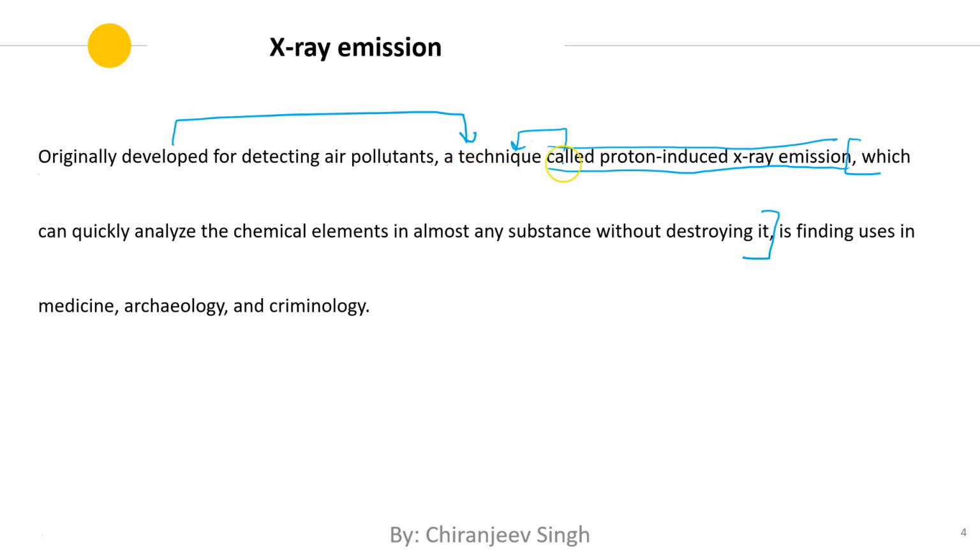Okay, so this technique is finding uses. So now we come across a verb. So again, we don't have a comma between subject and verb. These commas are sort of enclosing certain non-essential modifiers. Okay, and then in medicine, archaeology and criminology, so these three are just members of a list, so that's why we have commas here. But the point is, again we read from left to right, and as we read we make sense of the sentence and we associate commas as we read.